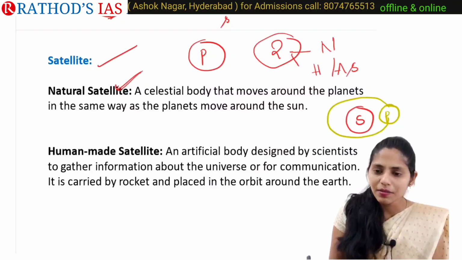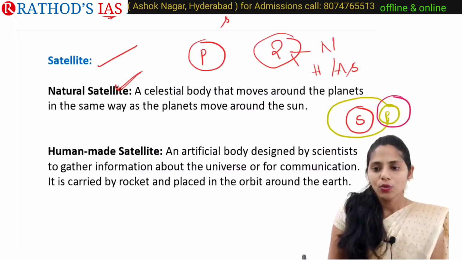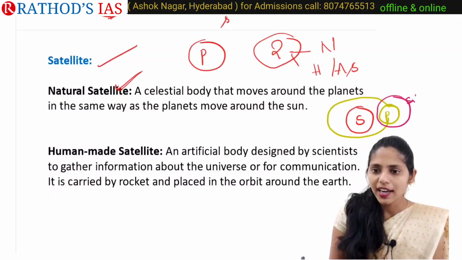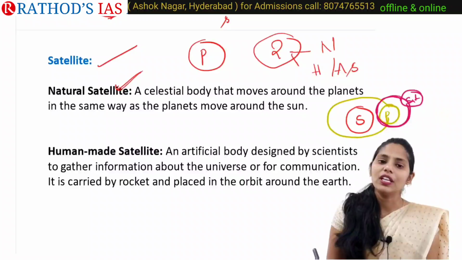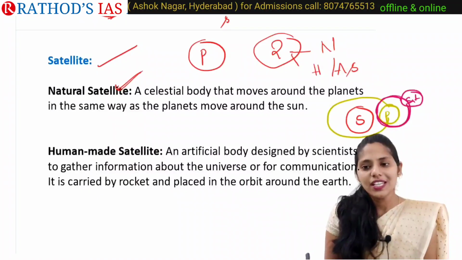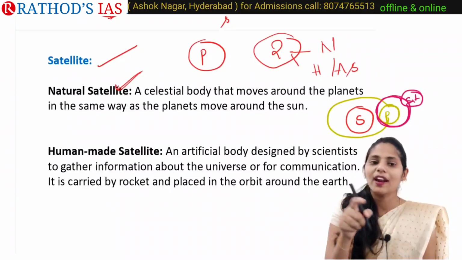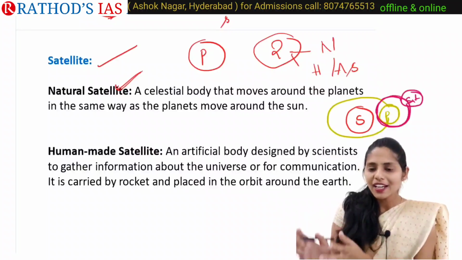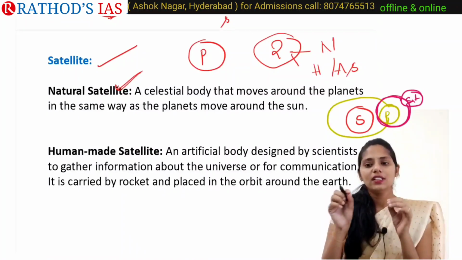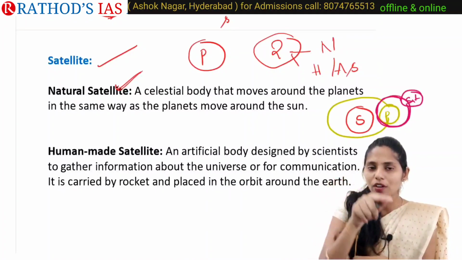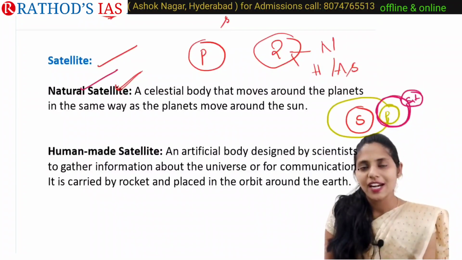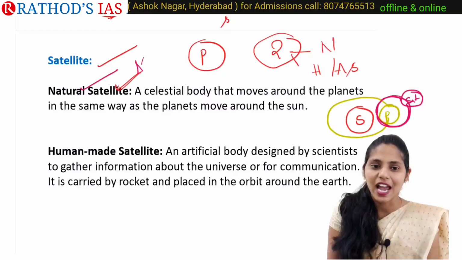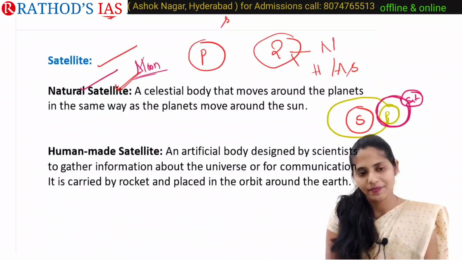In the same way, these satellites will be revolving around planets. These are celestial bodies, and they mainly revolve around planets. How planets revolve around the sun, in the same manner the satellites revolve around our planets. So these are our natural satellites. For example, the moon is the natural satellite of Earth.